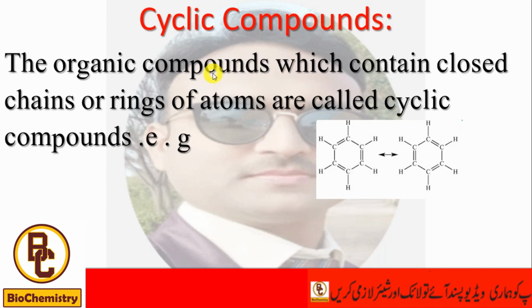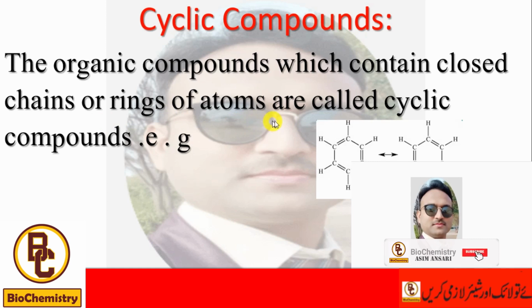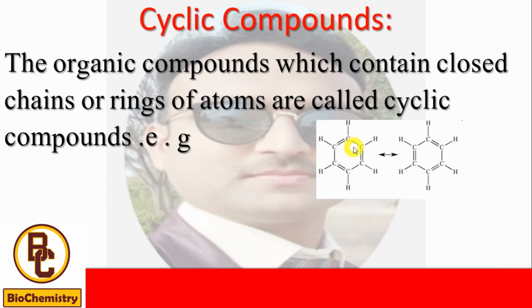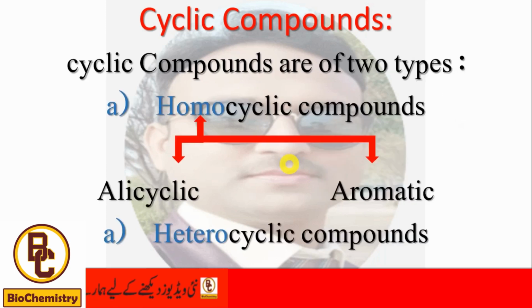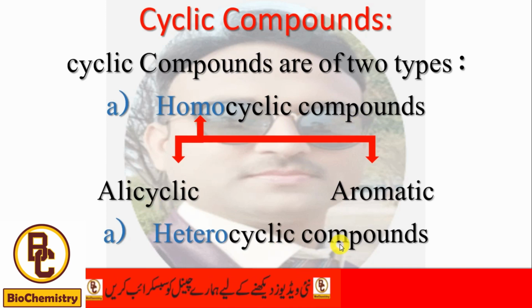Cyclic compounds: the organic compounds which contain a closed chain or ring of atoms are called cyclic compounds. You can see in the diagram that there is no open structure. The carbon atoms join to each other to form a ring or a cycle. So these compounds are called cyclic compounds. For example, benzene, cyclopropane, cyclobutane. Cyclic compounds are of two types, homocyclic compounds and heterocyclic compounds.